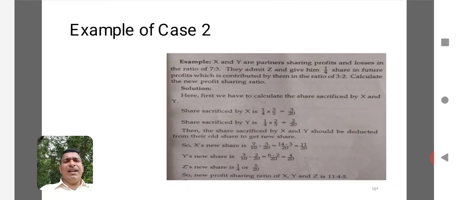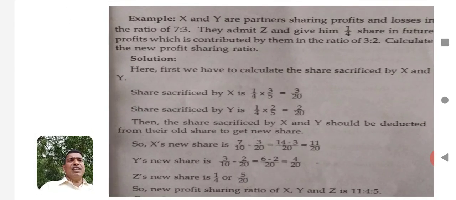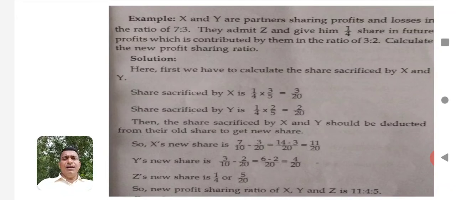Now again we can understand it with the help of an example. Here X and Y are the partners sharing profits and losses in the ratio of 7:3. In the sense, the old ratio is given. They admit Z and give him 1/4 share in future profits, in which the contribution made by the partners is 3:2. Now you have to calculate the new profit sharing ratio. Let us begin the procedure.